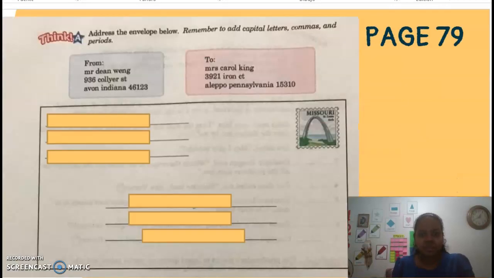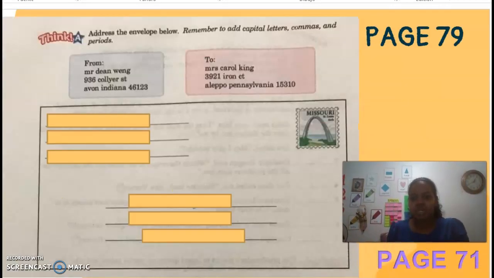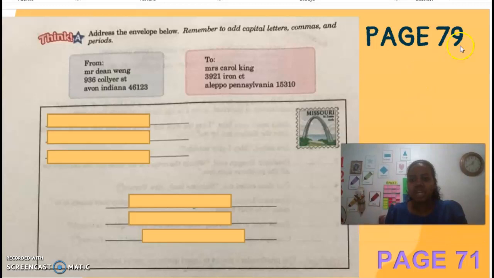Now, your homework. Homework is on book page 79. And here we have the address envelope. What you're going to do is write the correct information in the correct place. If you don't remember what you have to do, you can find the information on page 71. On page 71, you already have an example of an address envelope.